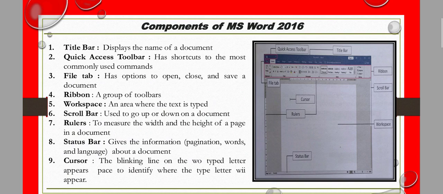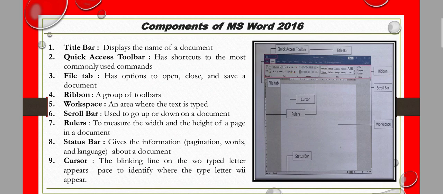Next is the status bar. The status bar is used to show the information about a document. Next is the cursor. The cursor is very important. It is the blinking line on the screen that shows the space where the typed letter will appear.